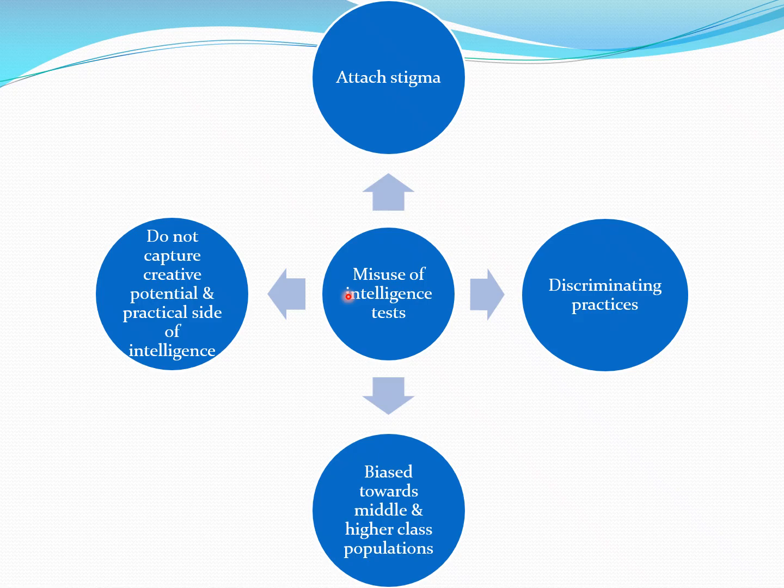Talking about the use and the misuse of intelligence tests: they are used to find the general cognitive abilities, how the person's mental process is working. The misuse is that whenever we do an intelligence test and the intelligence comes out to be low, then it attaches a stigma.